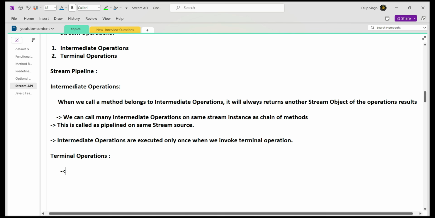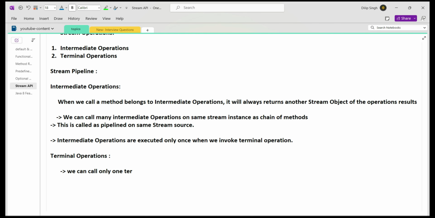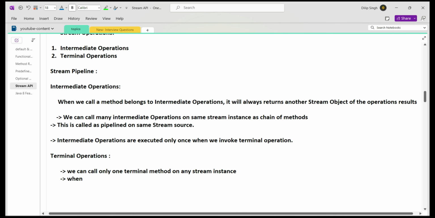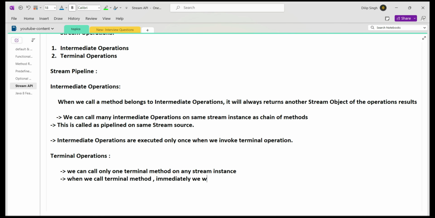So generally we can call only one terminal method on any stream instance, and when we call the terminal method, immediately we will get the result of all the pipeline operations on the stream object.